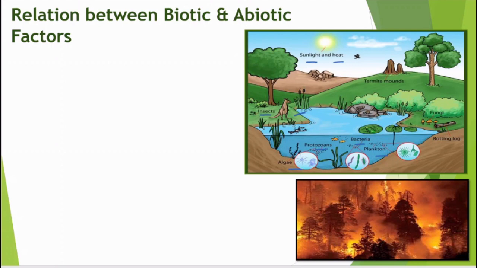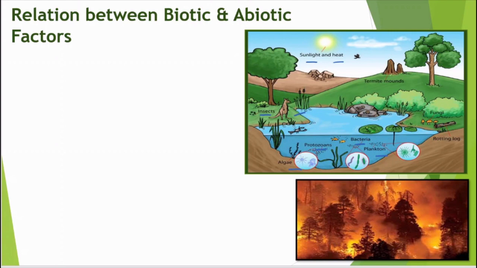Now let's look at the relation between biotic and abiotic factors. As we know, both types of factors live in the same ecosystem, so there is a relation between them.